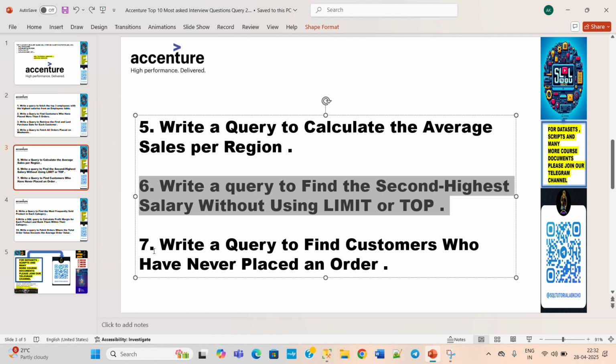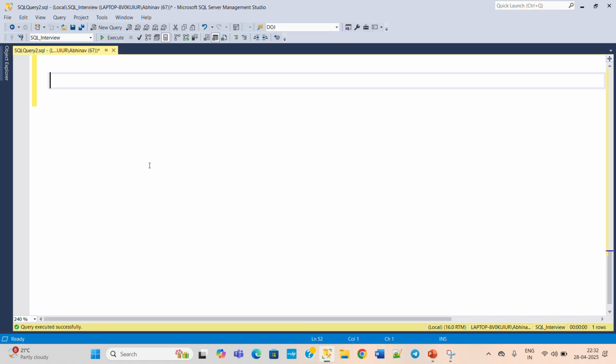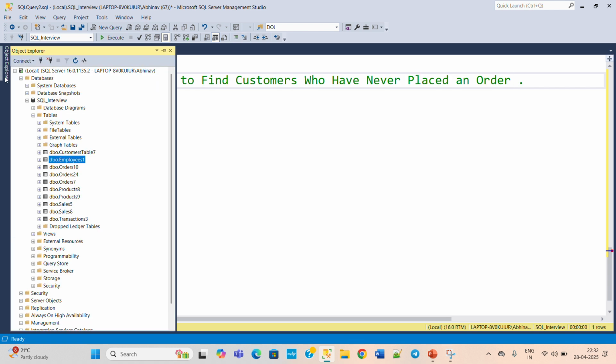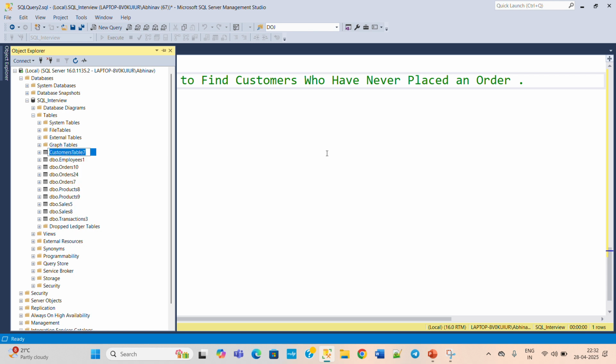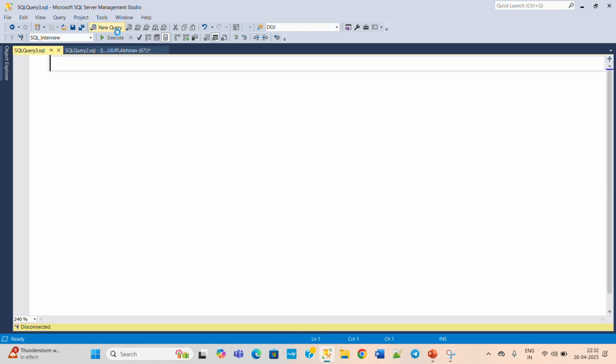Now we have the seventh question. Write a query to find the customer who has never placed an order. Basically in this question we need to find out those customer details who have never placed any order. So what are the tables used here? First of all we will check that. For the seventh question we have two tables. One is the customer table. Copy this and then find it out. Select star from customer table. What result does it have? Execute this.